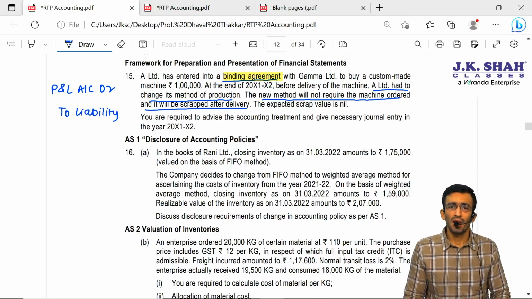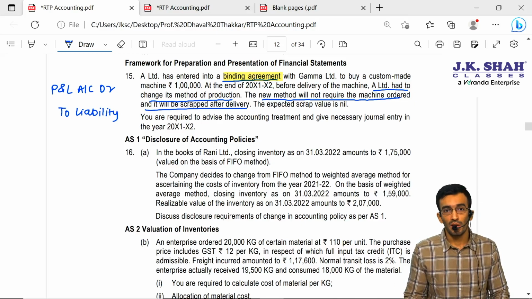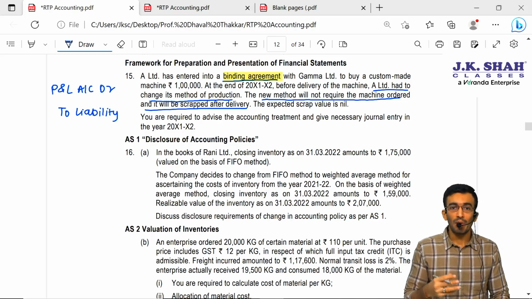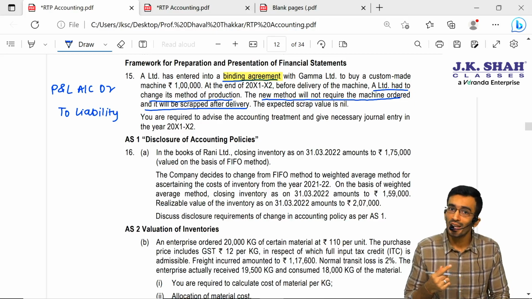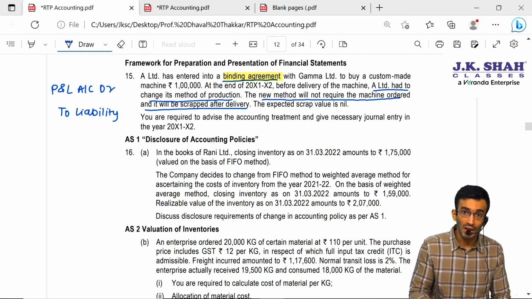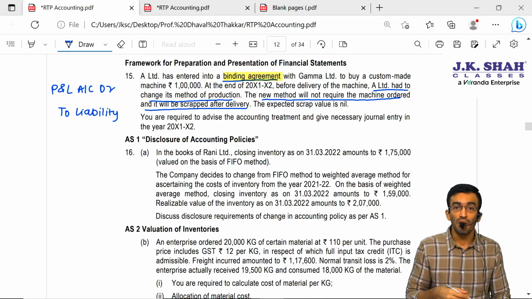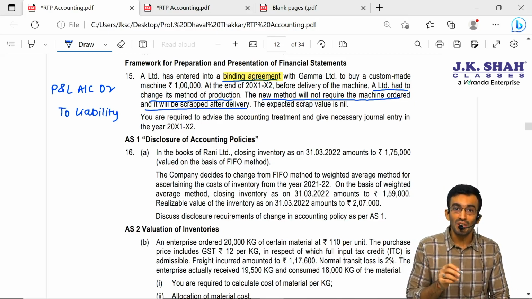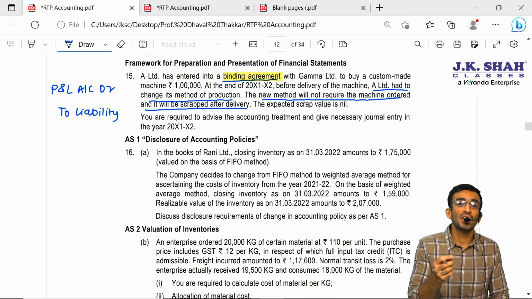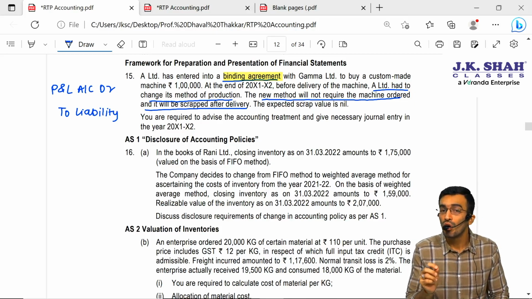Ideally, the genuine entry would be machine account debit to liability for machinery, because we have purchased the machinery and we have to pay for it. But here the liability is there because, even if we are not going to use this machinery, we will have to pay for it. So the liability will be created in any case. Along with that, we cannot recognize the asset in our books of accounts. We have to debit P&L, because the recognition criteria of AS 10 are not fulfilled.